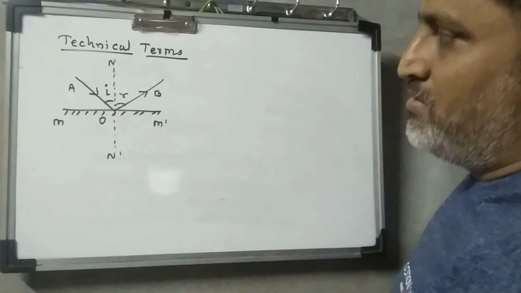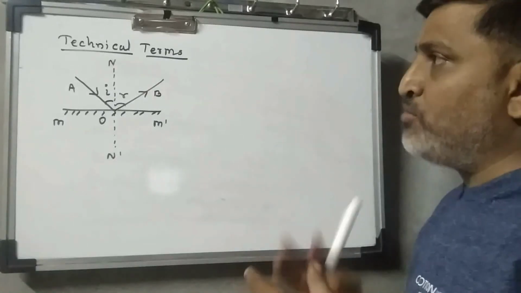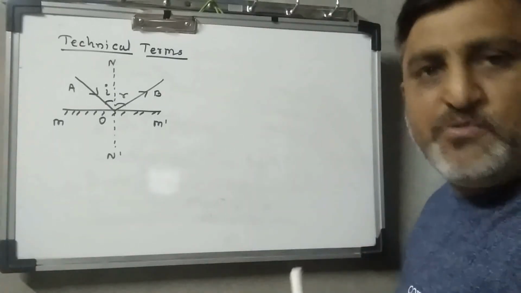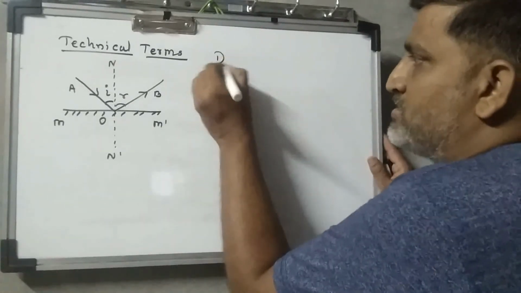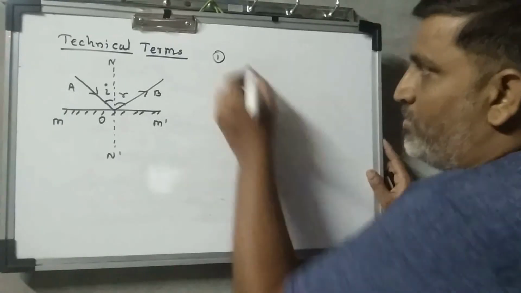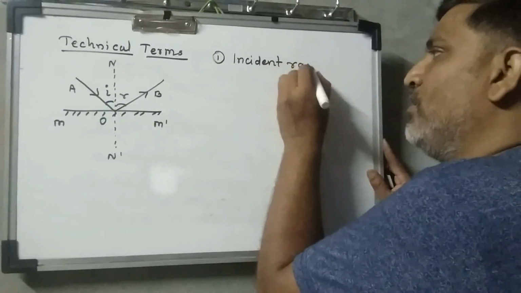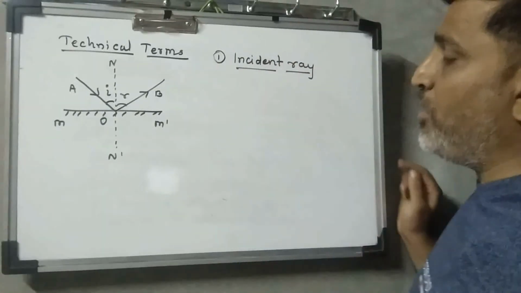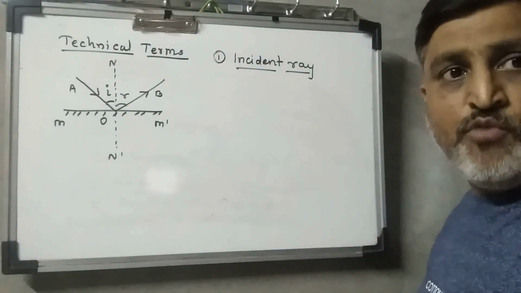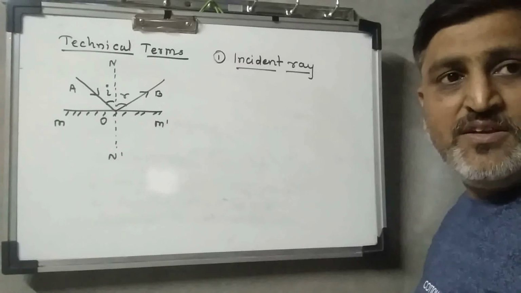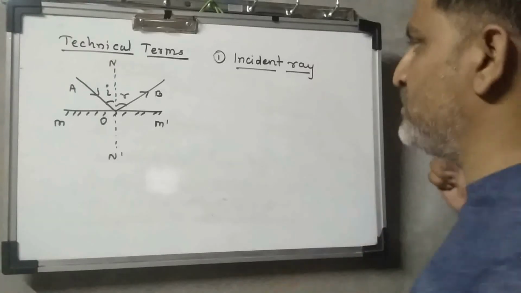Now, according to this diagram, I am going to explain to you some technical terms which are related to it. Okay. First term is about OA. What is OA? OA is an incident ray. What is an incident ray? A ray of light which strikes or falls on the surface. A ray of light which falls on the surface, plane surface I say, is known as a ray of incidence or incident ray.